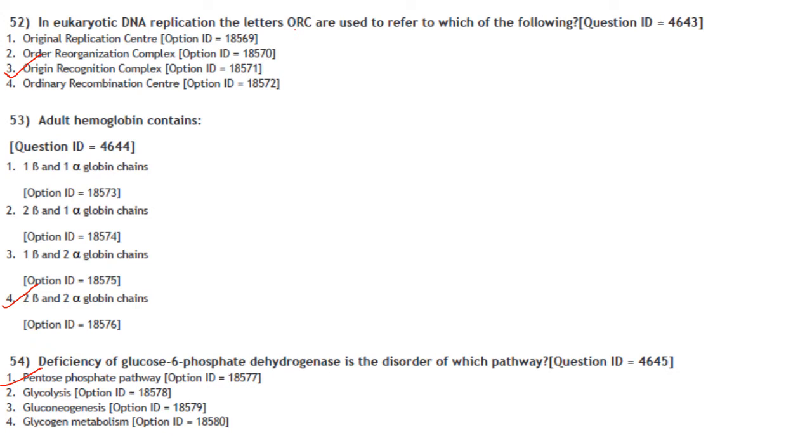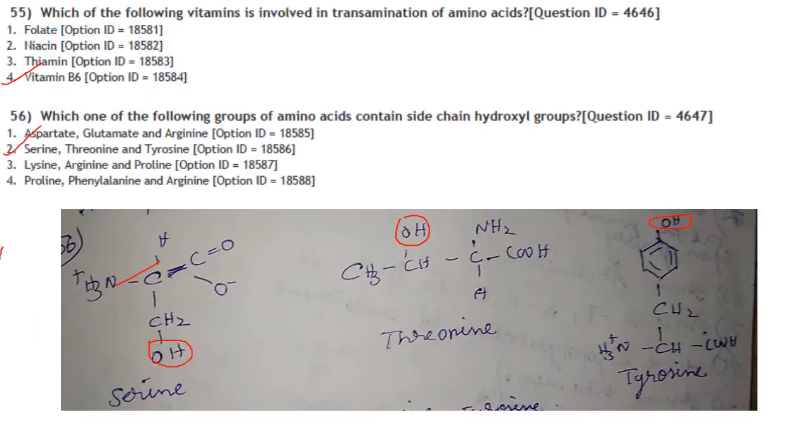Then deficiency of glucose 6-phosphate dehydrogenase is the disorder of which pathway? Glucose 6-phosphate dehydrogenase is the first enzyme in the pentose phosphate pathway, so naturally the answer is option 1, that is pentose phosphate pathway. Which of the following vitamins is involved in transamination of amino acids?